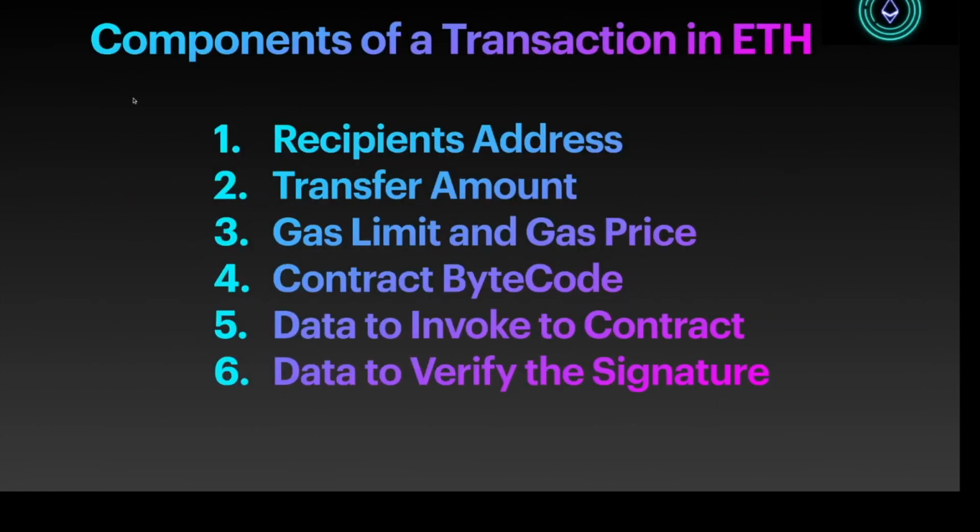So what are the components of a transaction in Ethereum? We need to know the recipient's address, the transfer amount, the gas limit and the gas price for the transaction, the contract bytecode, which is what the Solidity compiler compiles the smart contract into, the data to invoke a contract, and the data to verify the signature. These are the 6 components you need to complete the execution of a transaction in Ethereum.